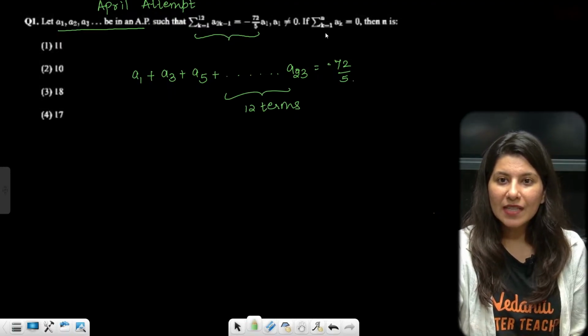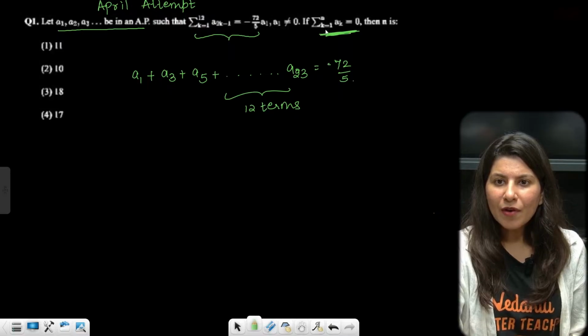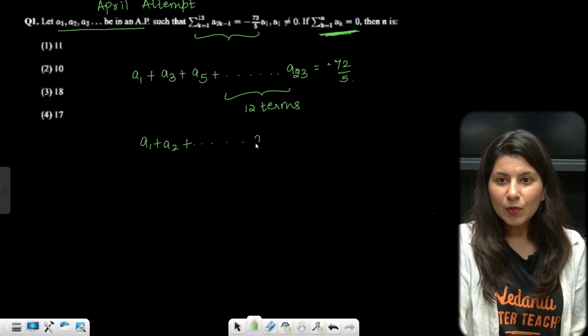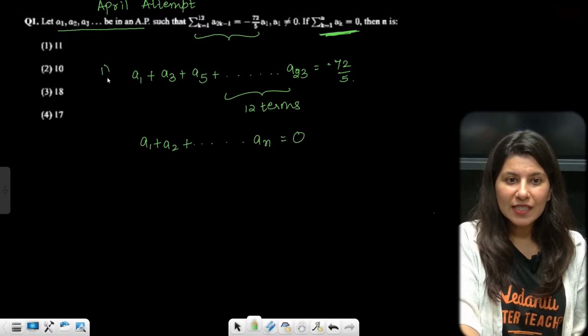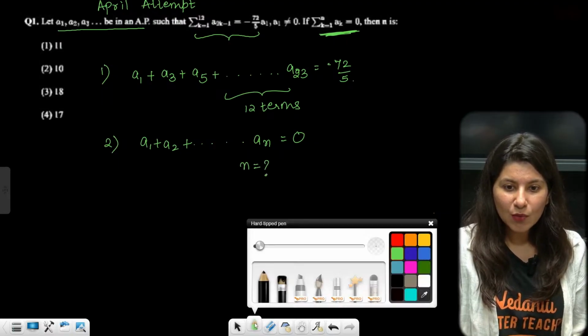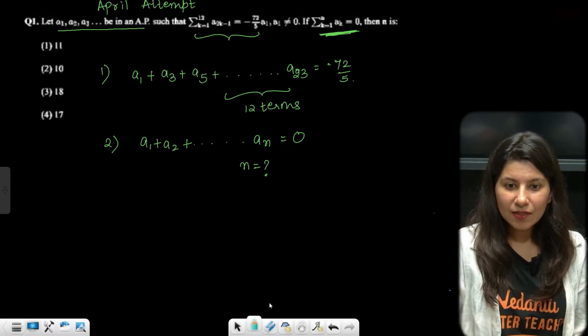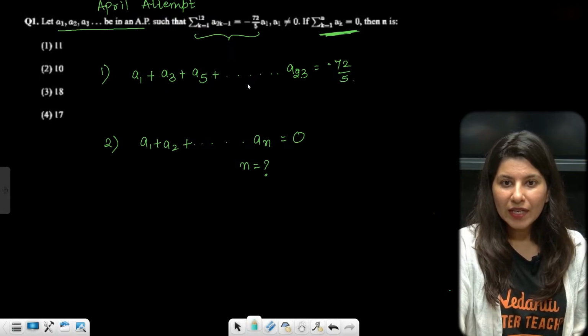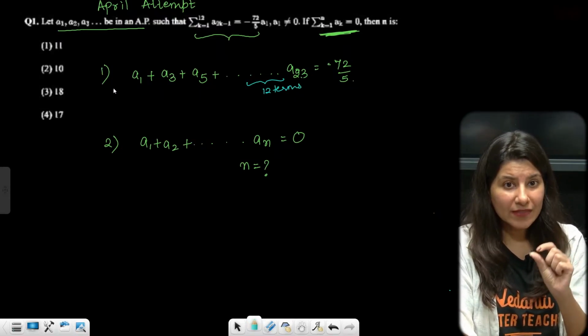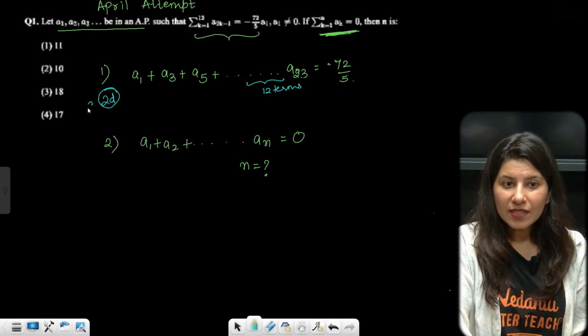So 12 terms. Now what is this? The sum of first 10 terms is 0. They are saying A1 plus A2 and all the way up to An is 0. So the first equation is given, the second equation is given, and they are asking for the value of n. First of all, this is A1 to A23, 12 terms. The common difference of odd terms will be 2D, the first term will be A, with 12 terms.